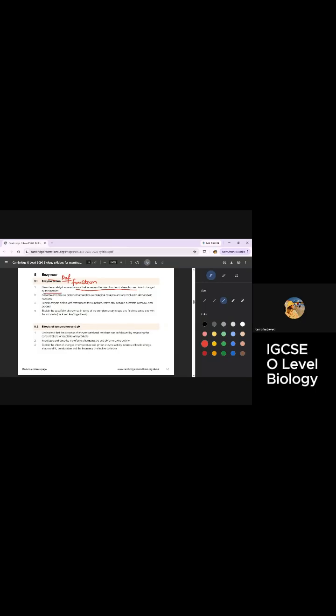What are enzymes made up of? These are proteins, and they speed up the reaction. They speed up any reaction that is taking place in the body. And then how do they speed up? What do they have specifically? There is a substrate, there is an active site on the enzyme, and there is a whole process in which the enzyme substrate complex and the products are formed.